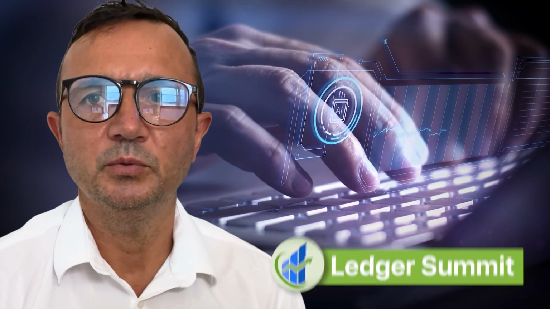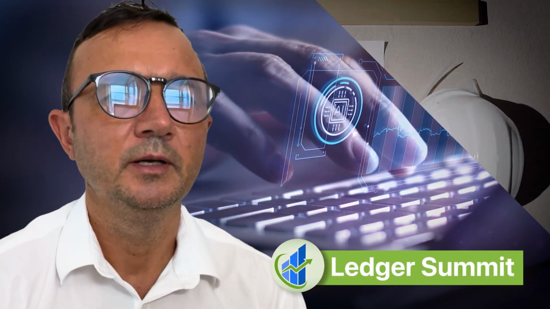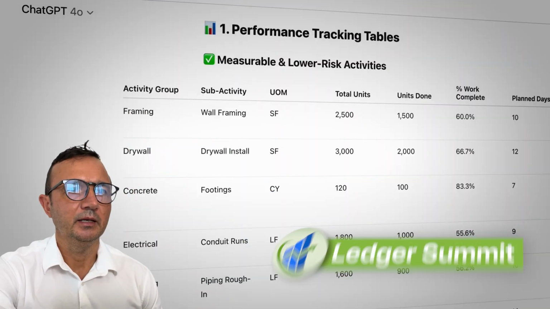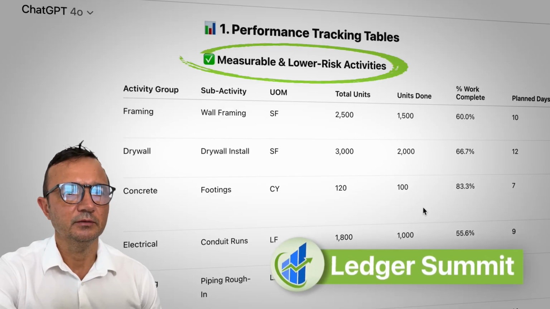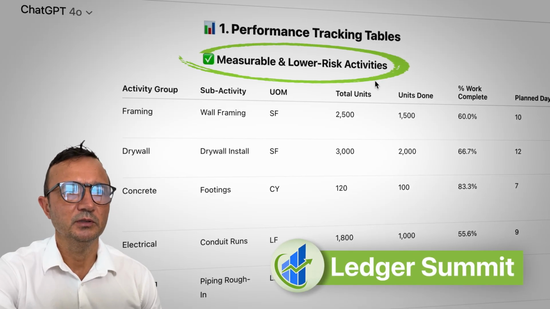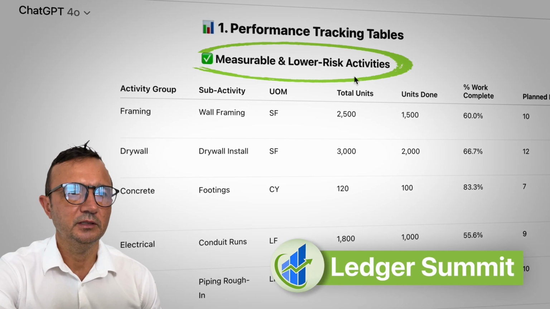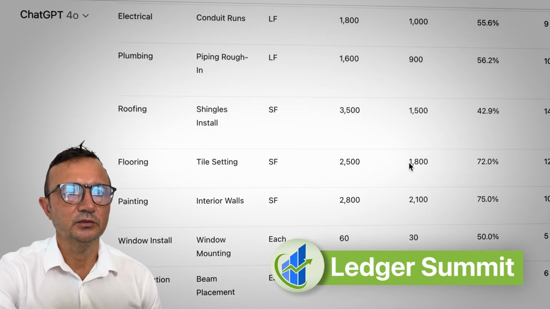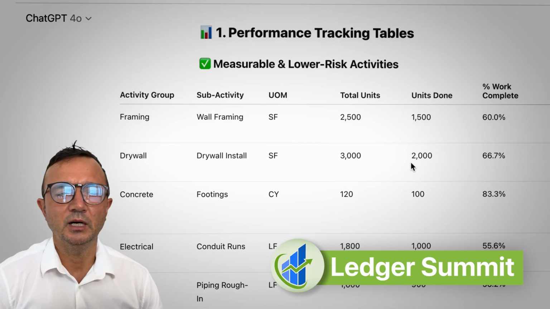Hi, today's example, I'll show how to use ChatGPT to do job costing in the construction industry. This example you see on my screen is coming from ChatGPT, and the way it's done, I have two tables. This first table is for low risk activities, then I have high risk activities, and the way data is grouped, it's based on measurable outcome.